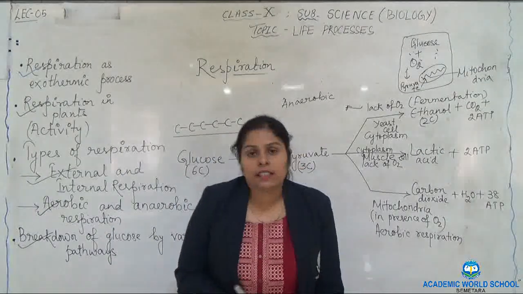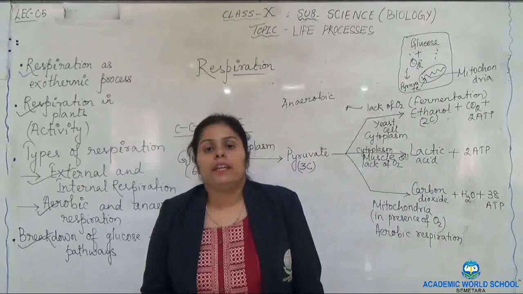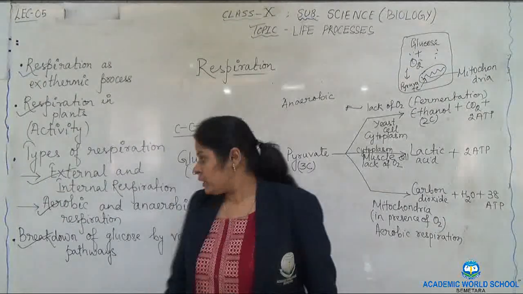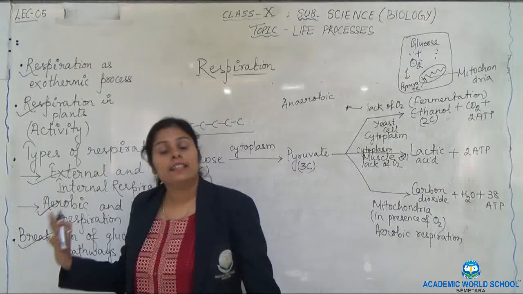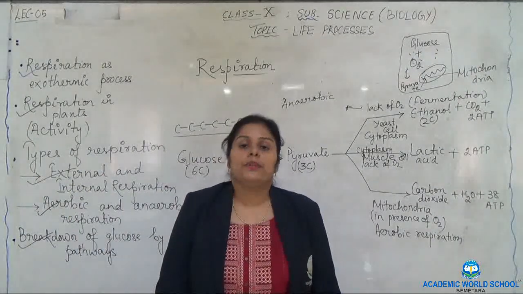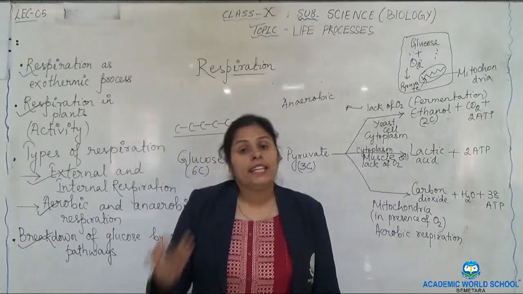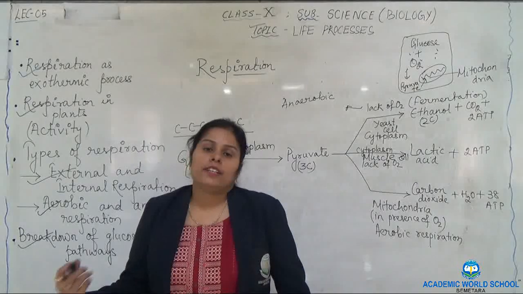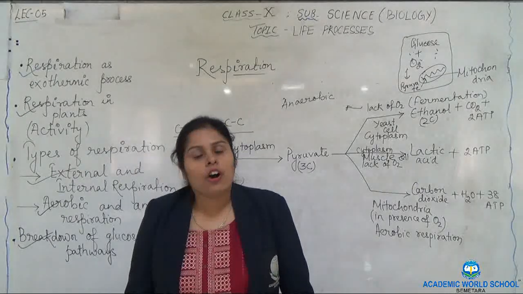Aerobic respiration releases 38 ATP, which is too much as compared to anaerobic respiration. So this one we have completed. In the next class, we'll read about the human respiratory system, the various organs inside the human body responsible for this complex process.